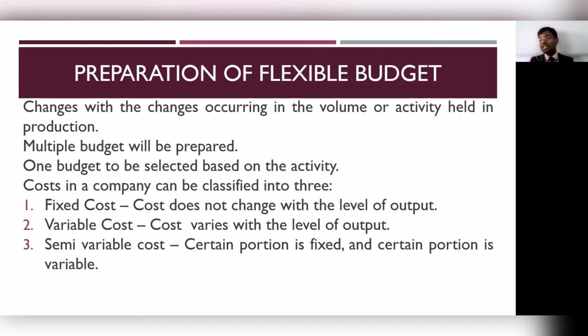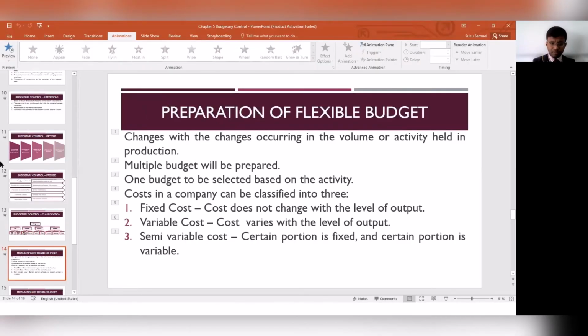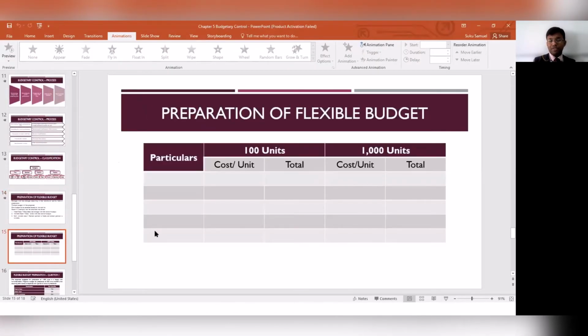Then they will have an incentive component linked with their performance. If they sell more, they will get more incentive; if they sell less, they will get less incentive. That is what is meant by semi-variable cost.